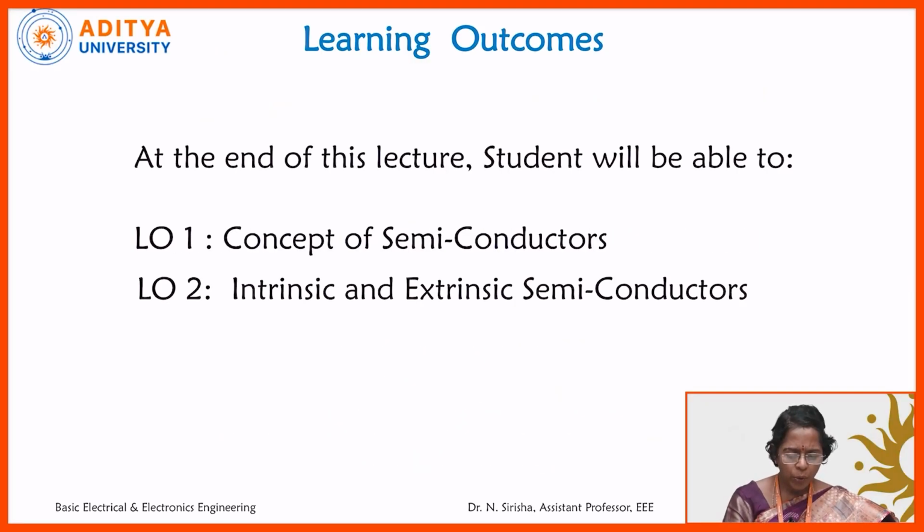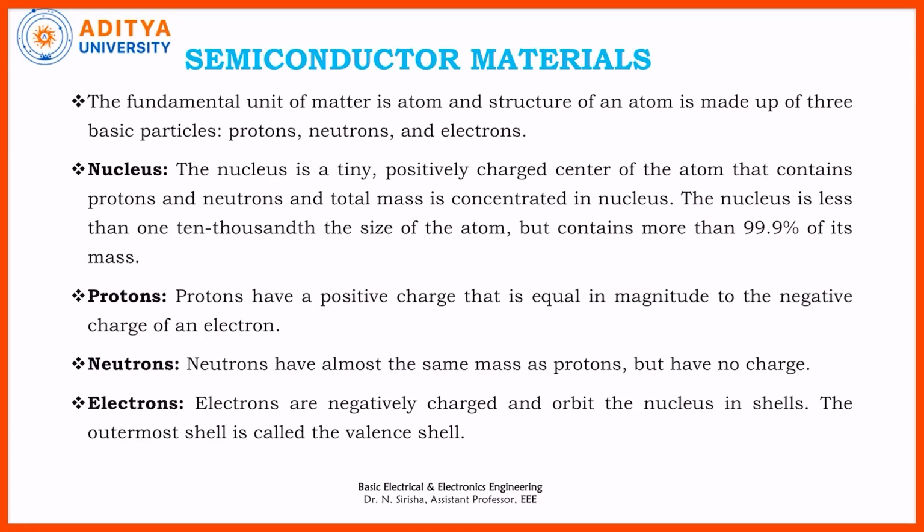So what are the learning outcomes of this session? Concept of semiconductors, intrinsic and extrinsic semiconductors. These two concepts can be known after this session. What are semiconductor materials? Materials are classified based on different constraints, based on how the atoms and the number of electrons are placed in the outermost orbits, valence shells, all these things.